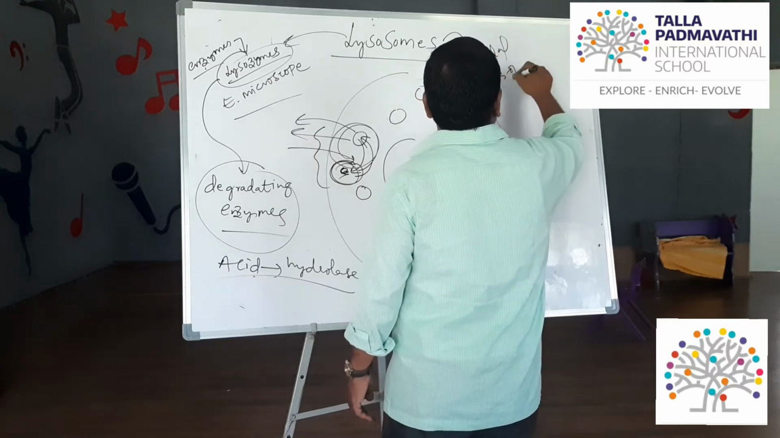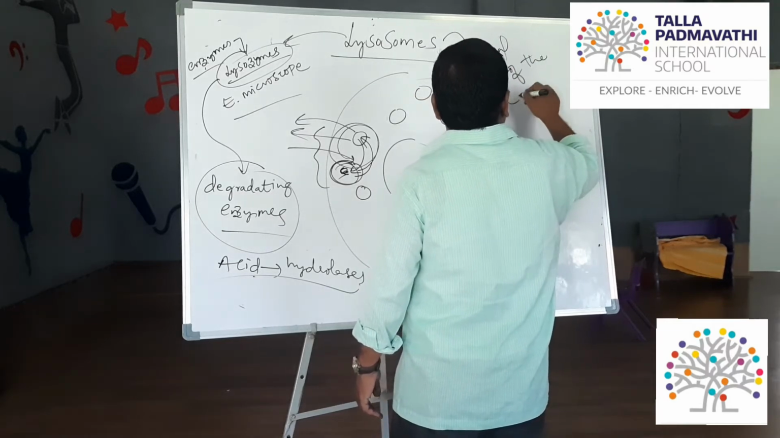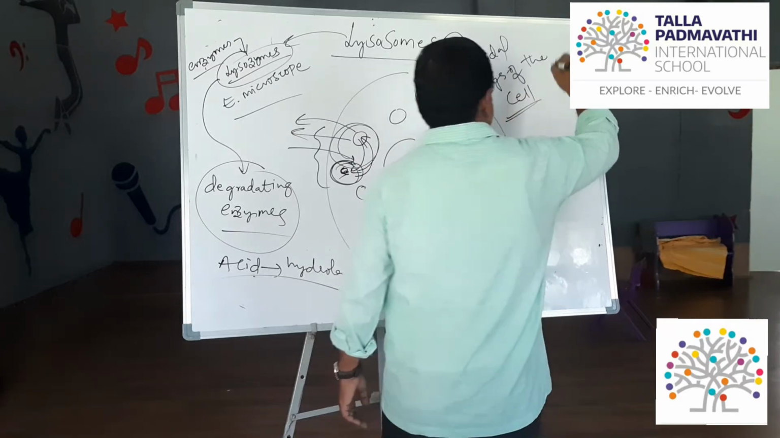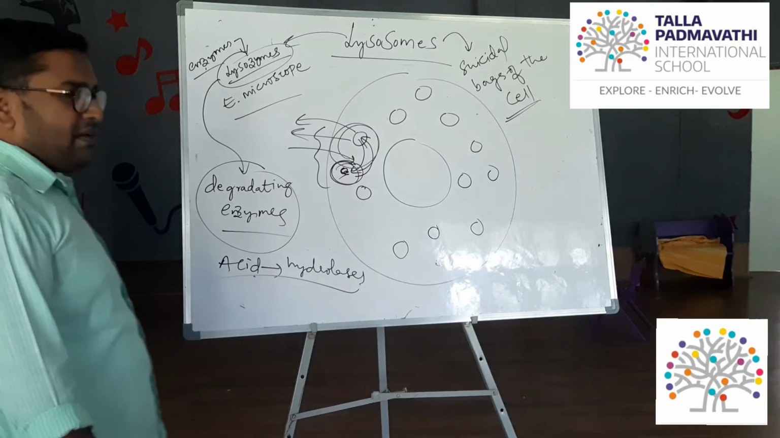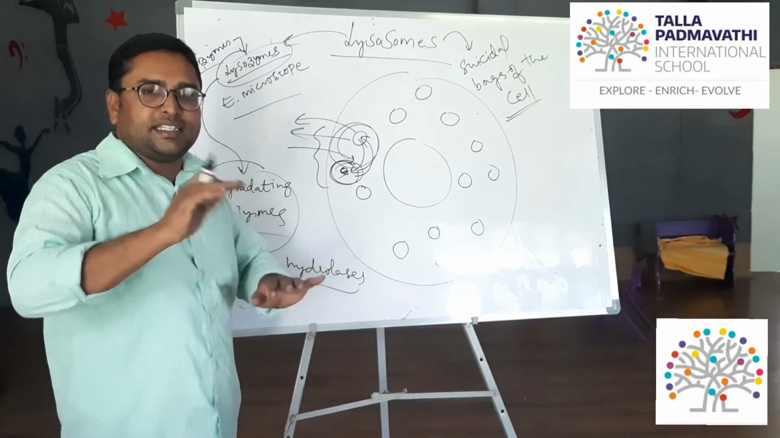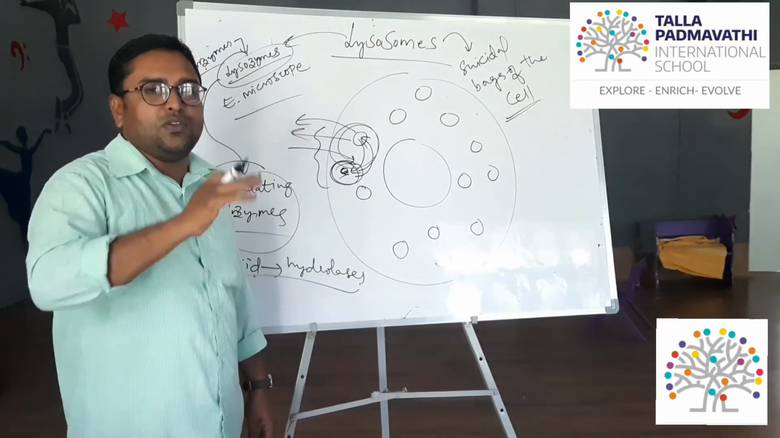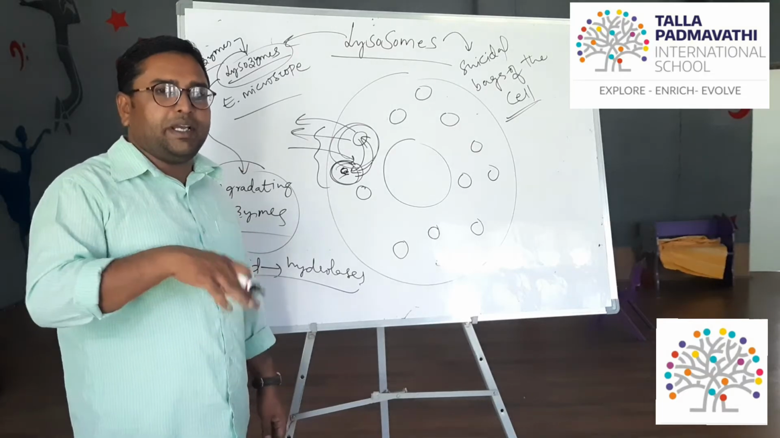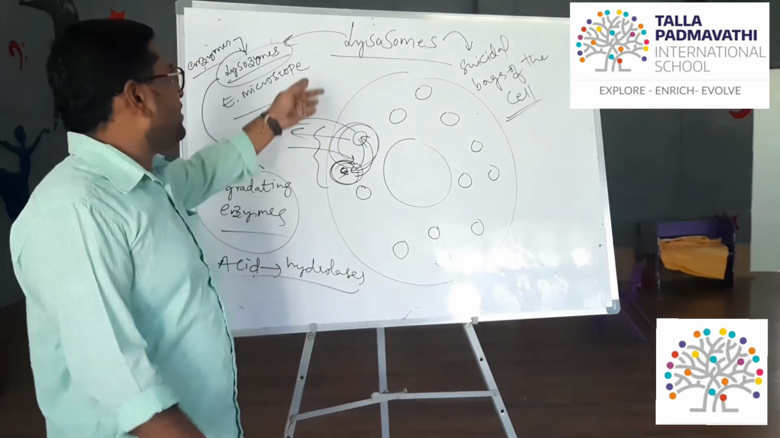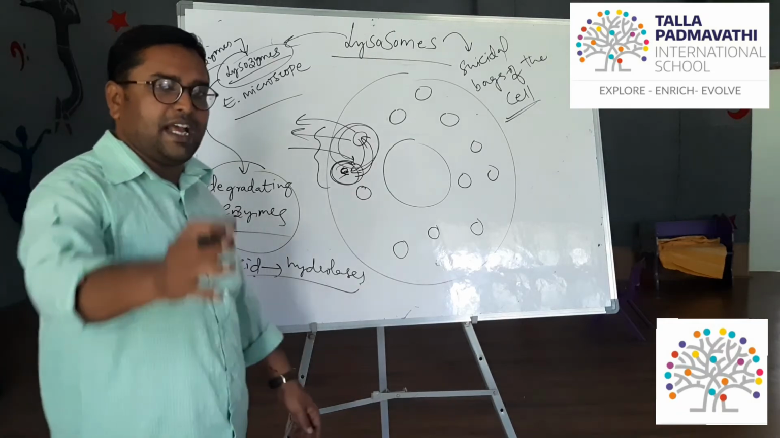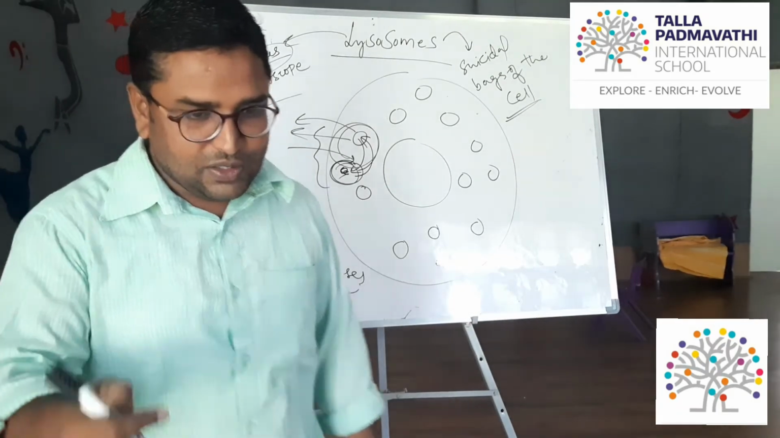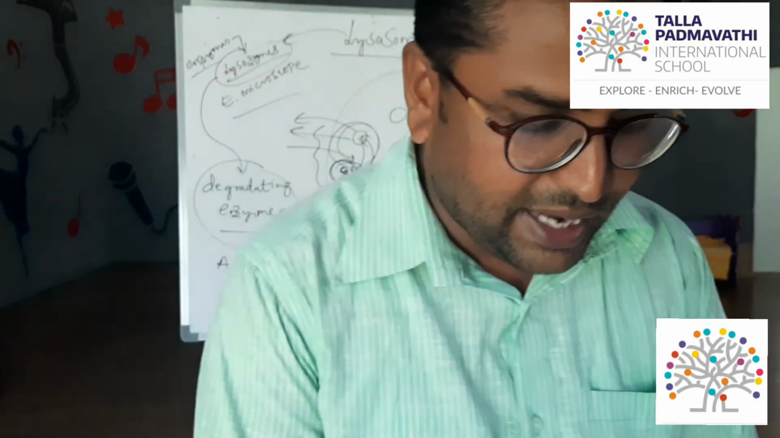What do we call them? Suicidal bags of the cell. Lysosomes are called suicidal bags of the cell. They kill themselves by killing the bacteria, with the release of lysozymes, degradative enzymes and acid hydrolases. So these are the things about lysosomes, which are membrane bound sacs.